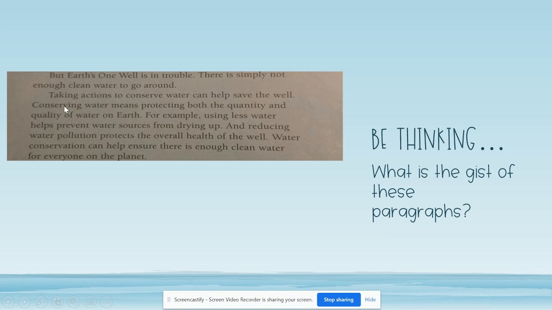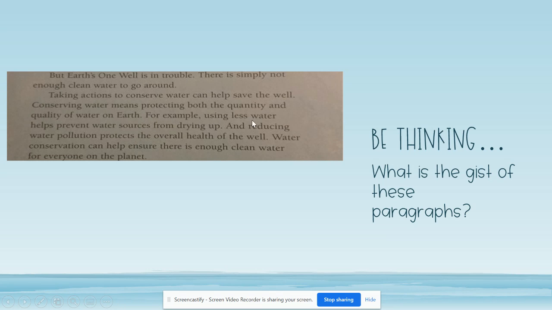So it says conserving water means protecting. So conserve means to protect. The answer is right there in the text for us, and that's one example. Sometimes the text will tell us what the word means. We just have to pay attention, okay?